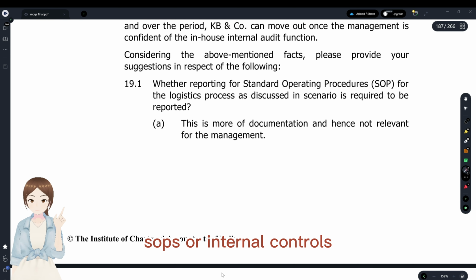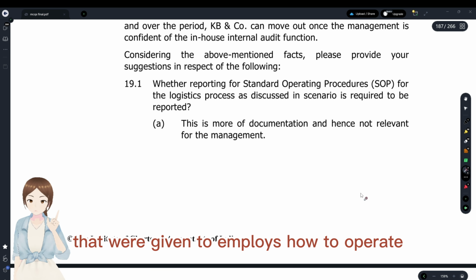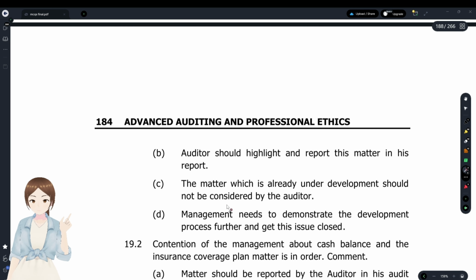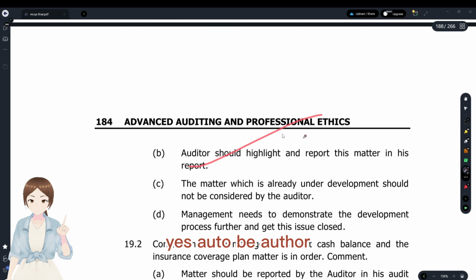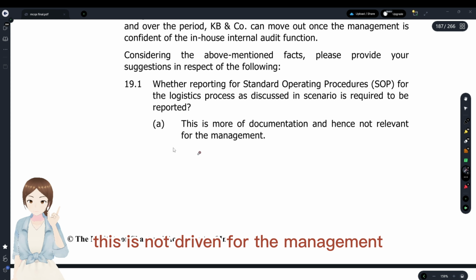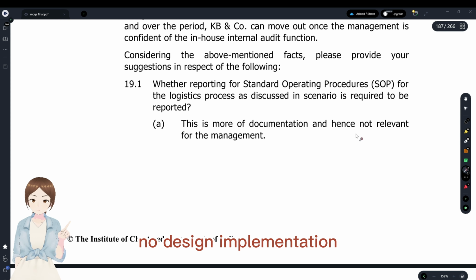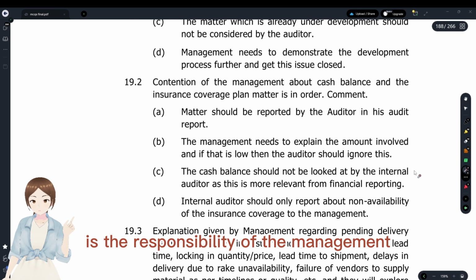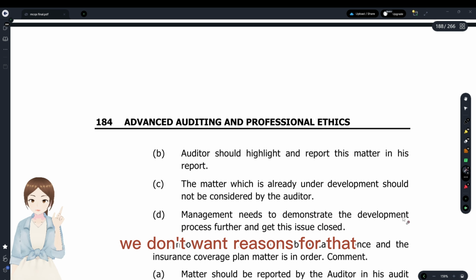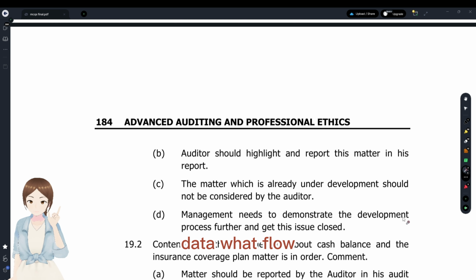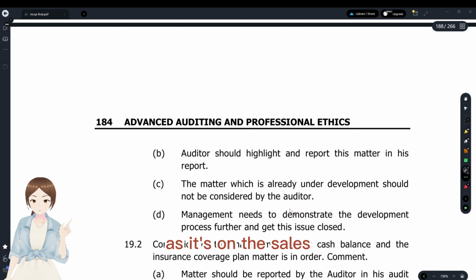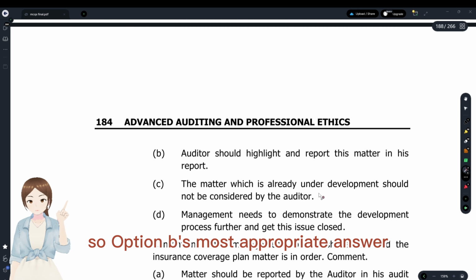SOPs were mostly the rules and regulations given to employees on how to operate. Since SOPs were not there, it has to be highlighted. Yes, the auditor should highlight and report this matter in his report. We'll see other options. This is not relevant for the management? No, design, implementation, and maintenance of internal controls is the responsibility of the management. And as it is underdeveloped, we don't want reasons for that, what flaw. We want the impact it would have on our financial statements. As it's on the sales, we have to highlight that. So option B is the most appropriate answer.